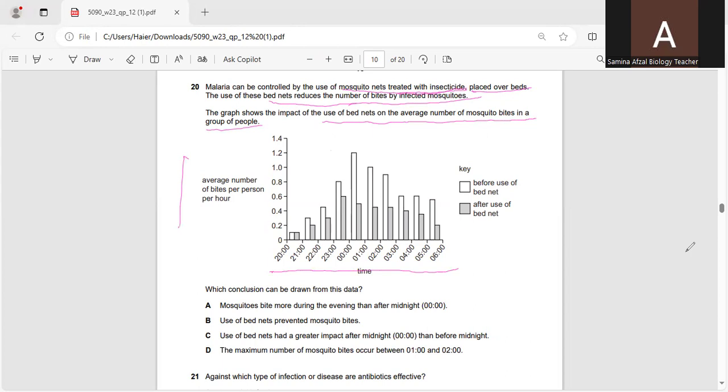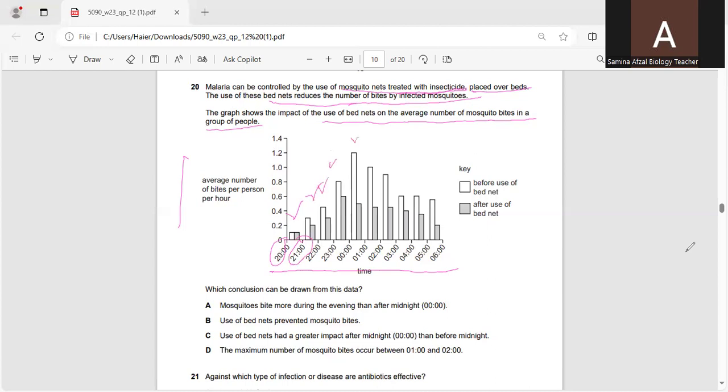Which conclusion can be drawn from the data? You can see here that mosquitoes bite more during the evening than after midnight, and the bites decrease a little at this time.